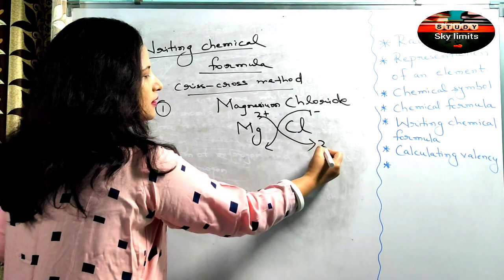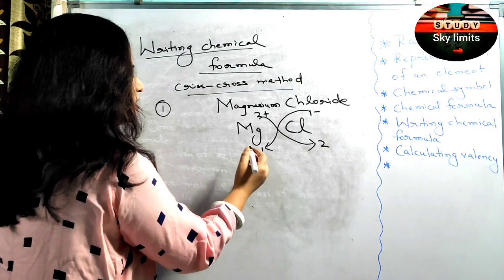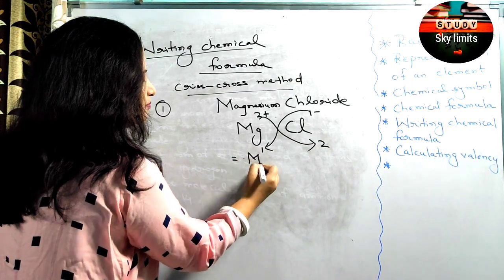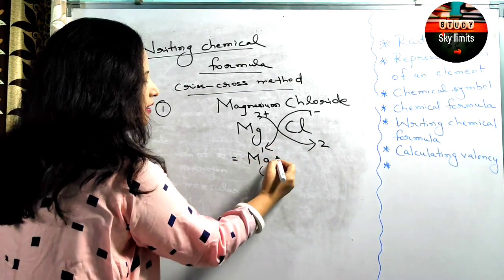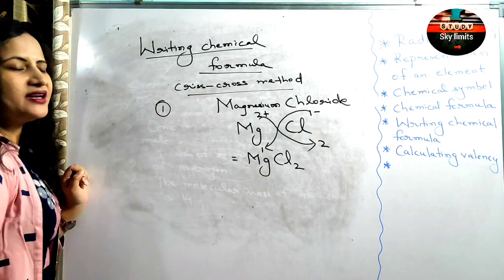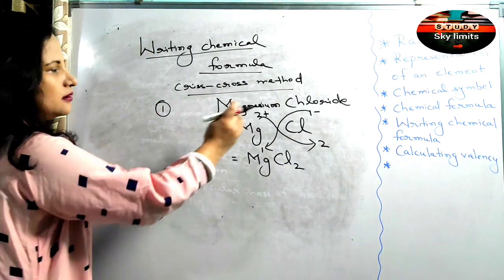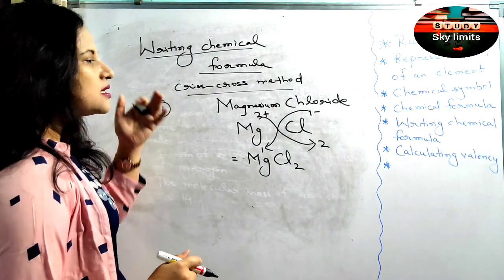The 2 goes here, 1 comes here. By default, we don't write 1; it's understood to be 1 only. So what is the formula that we obtain? MgCl2. When you write here, don't write -2. This is the way we write the chemical formula by the criss-cross method.